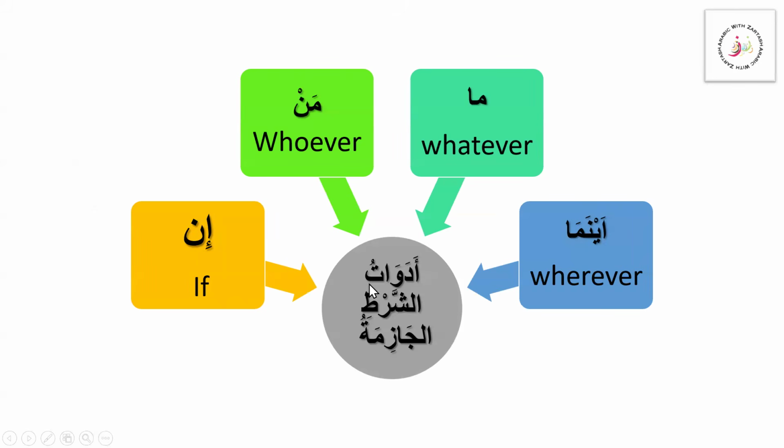Just for reference, we have these Adwat Shart Jazima: in, man, ma, and ayna-ma. In means if, man means whoever, ma is whatever, and ayna-ma is wherever. These are the Adwat Shart Jazima that make the jawab shart and the shart majzoom.